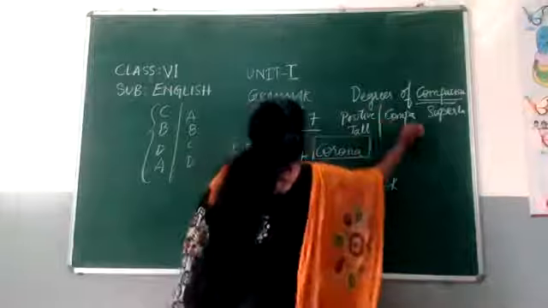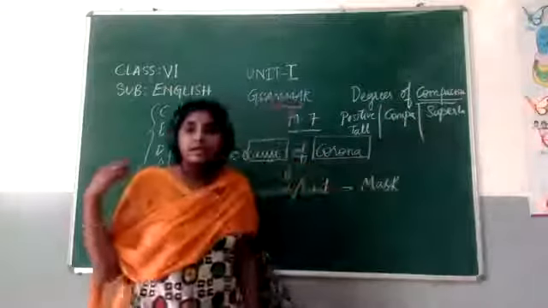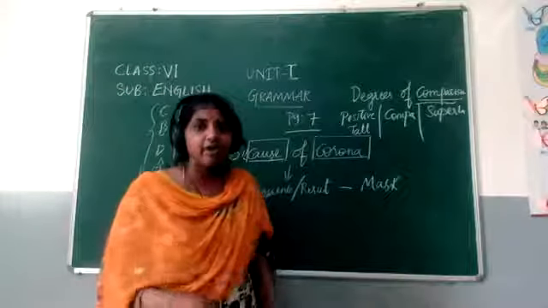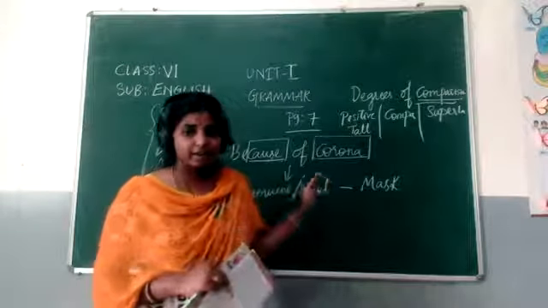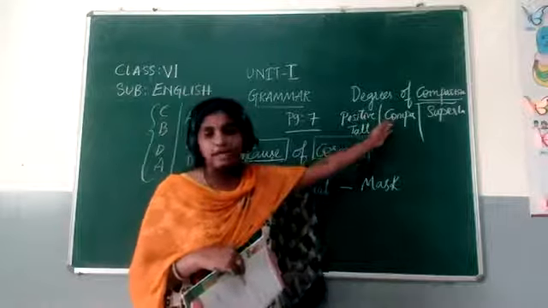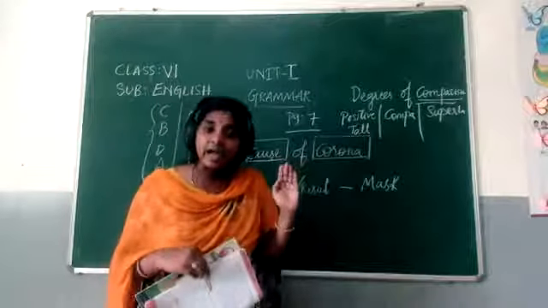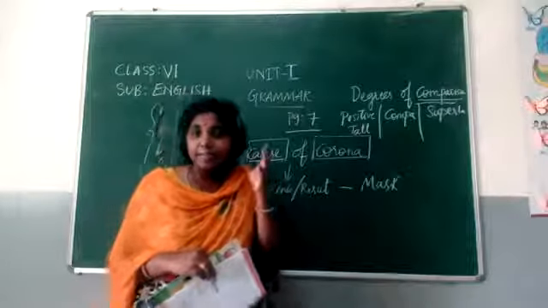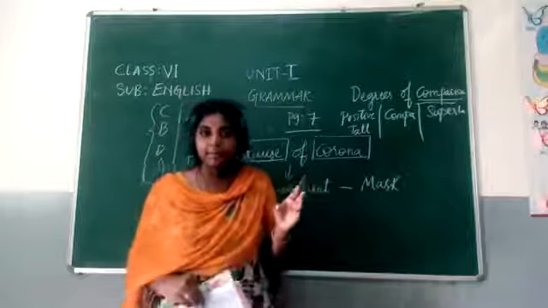Okay. Next, comparative degree. Okay, positive, comparative and superlative degrees. Next comes the comparative degree. Comparative degree, compare. Can you hear this word compare hidden in this comparative degree?